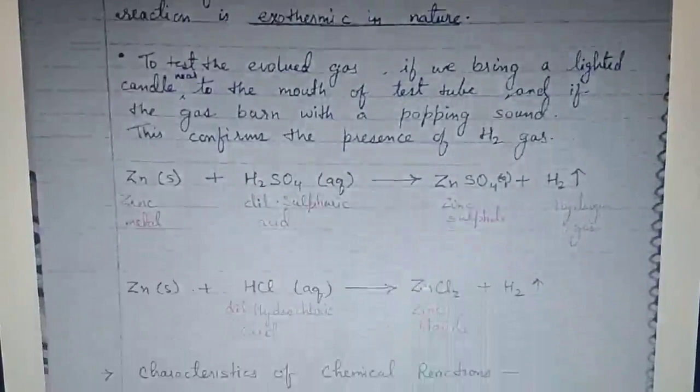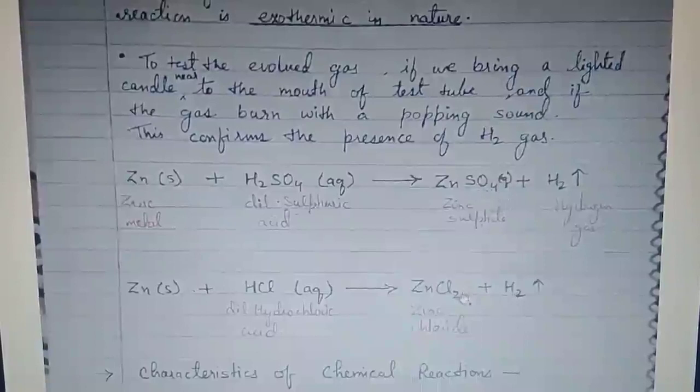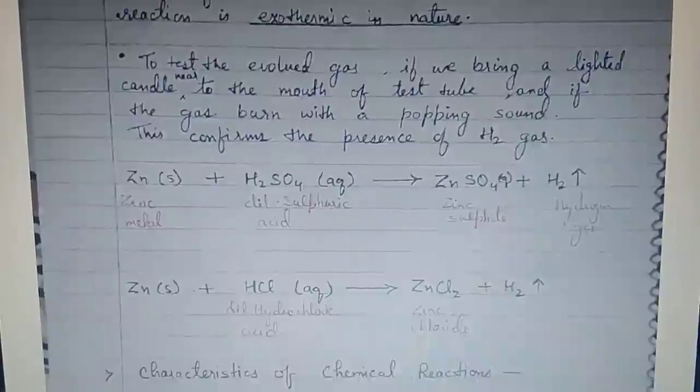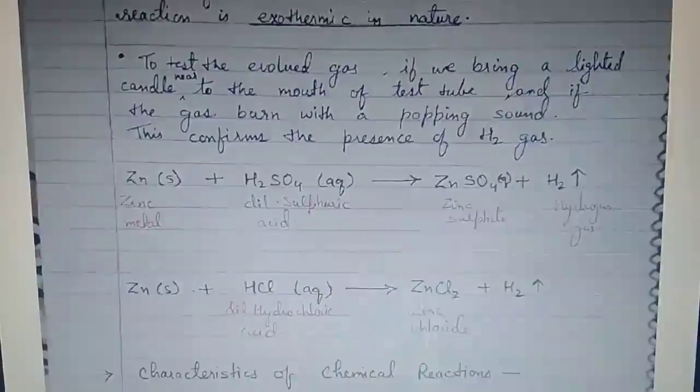It gives ZnCl2 and hydrogen gas evolves. Earlier it was giving ZnSO4, zinc sulfate. Both ZnCl2 and ZnSO4 are soluble in the acids, and only hydrogen gas comes out with brisk effervescence. So this is all about activities 1.1, 1.2 and 1.3. In the next video we will deal with the characteristics of chemical reactions.